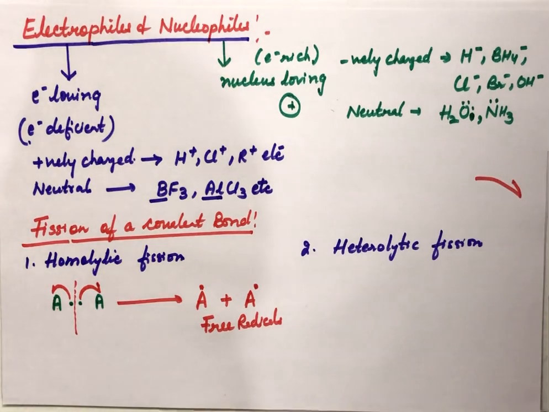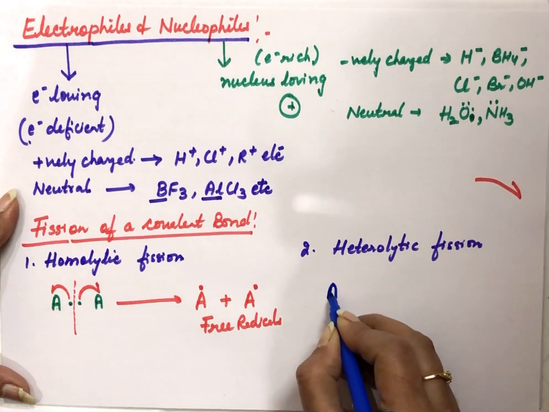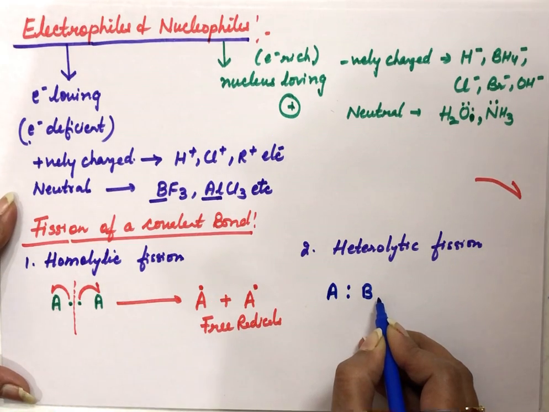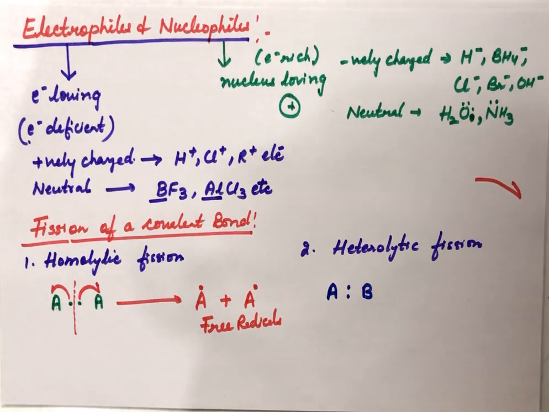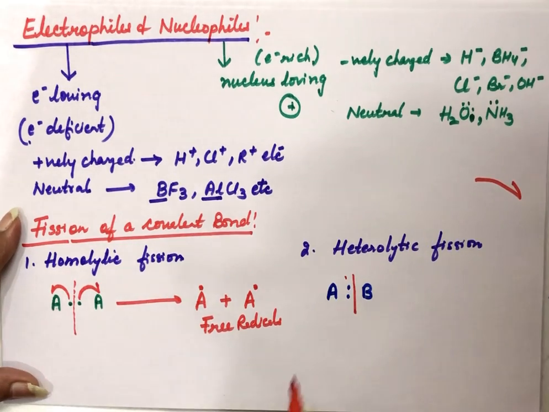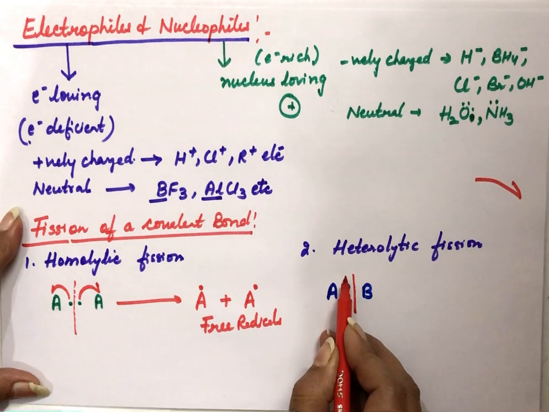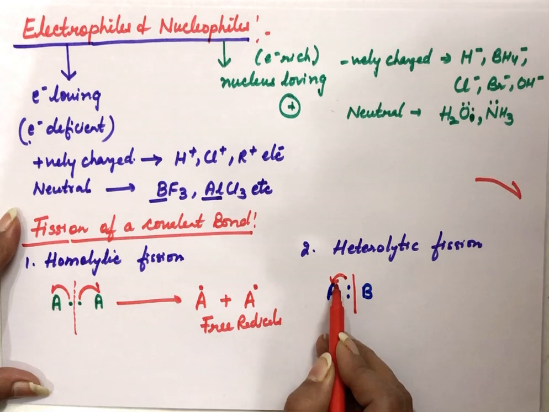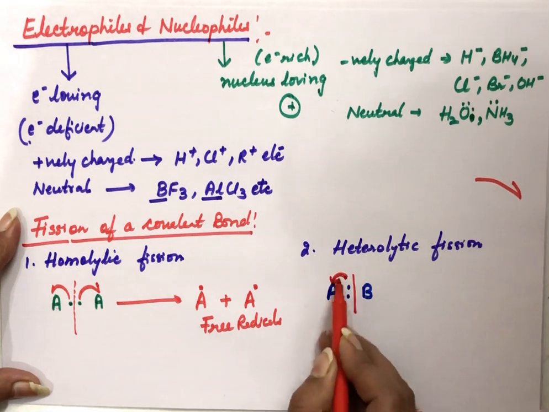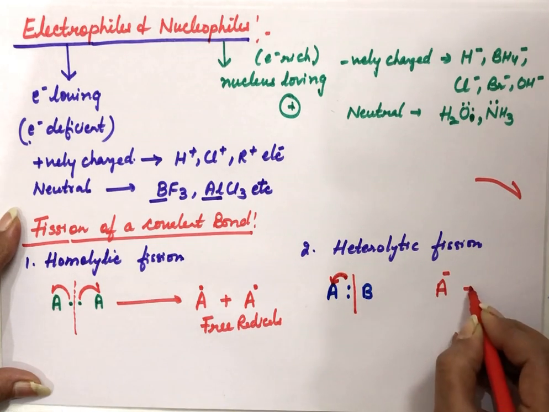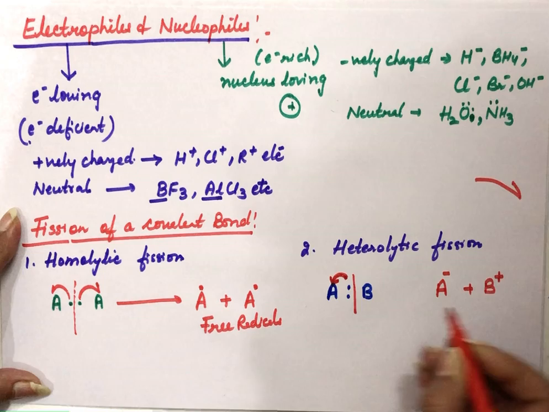Now, heterolytic fission. Here I'm taking two atoms which have different electronegativity. In this case, the covalent bond breaks in such a way that both the electrons of the covalent bond are taken away by one atom. The one which is more electronegative takes both electrons. We use a single curved arrow here, like this. Both electrons go to this A atom. So A will become negatively charged and B will be deficient in electrons, so B will become positively charged.